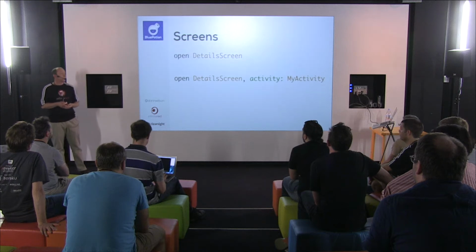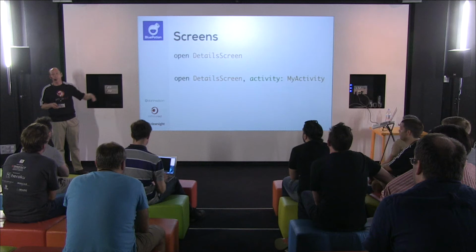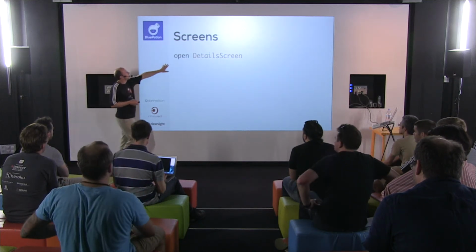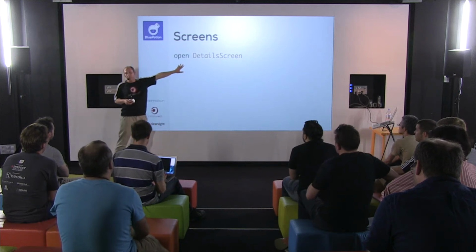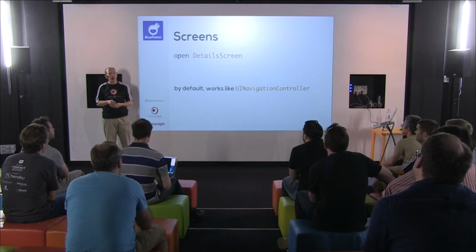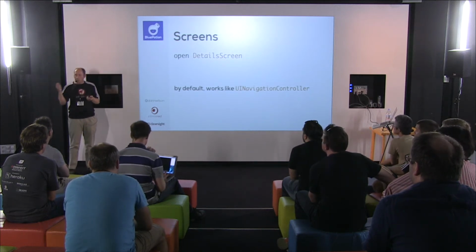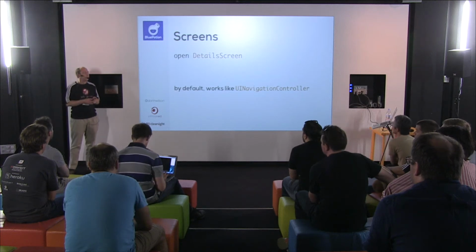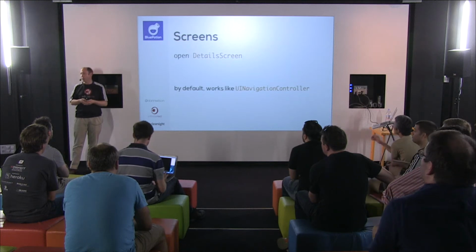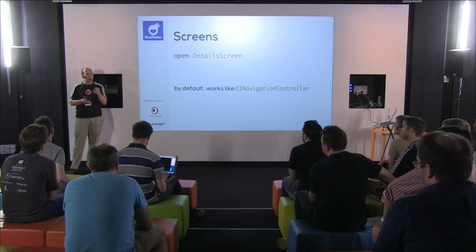So again, this is a case where we're trying to make it easier for you to do the most common case, but if you want to do an uncommon case, we don't want to take that away either. So when you do this and you just open a screen, by default, what you'll get at the activity level is something that maps pretty closely to a UI navigation controller, which means it's something that's got an action bar at the top, and as you open screen after screen after screen, it's keeping track on what Android calls the back stack. Android has a physical back button on it that generally works as you're switching from app to app, and you can actually go back.